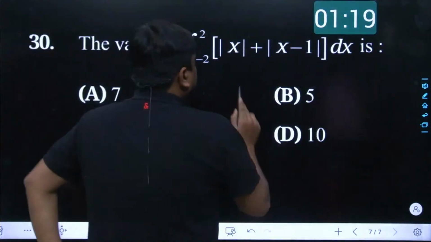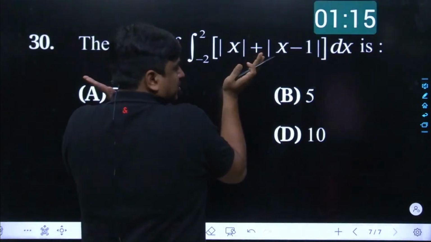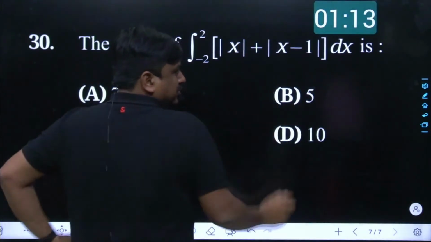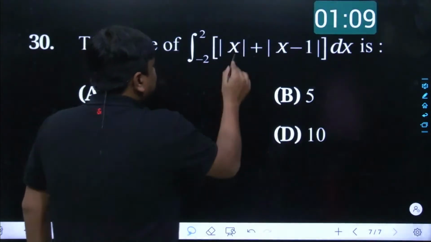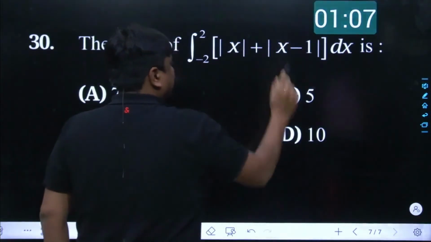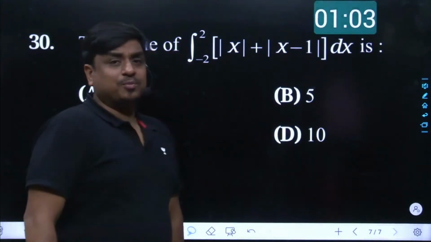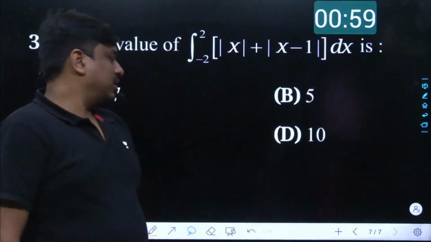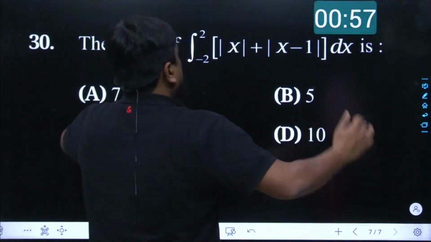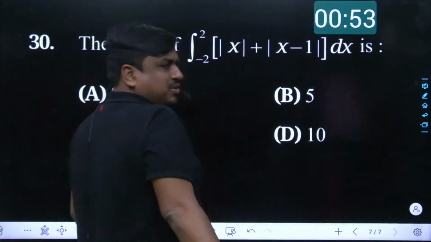See, if you focus on the mod of x, it is going to be a V-shaped curve, which will have a slope of -1 and +1, and the same goes with this as well. But where the V shape would be framed, here it is at x equals 0, and here it is at x equals 1. Virtually speaking, if you had to perform the integration from -2 to 2, you had to calculate the area actually. So rather than doing the integration of an entire function, you could have split it into two parts, and the calculation would have been quite easy.